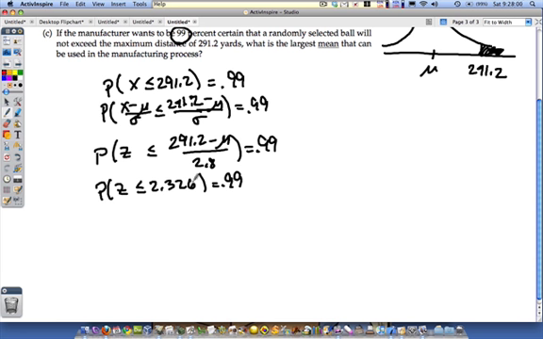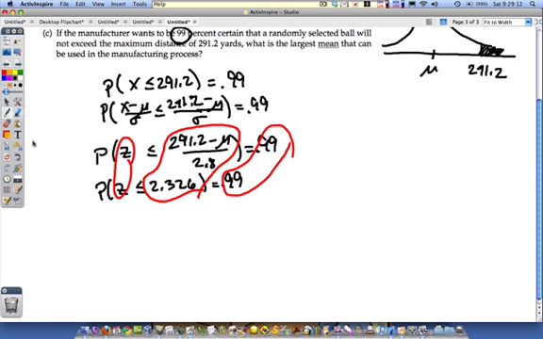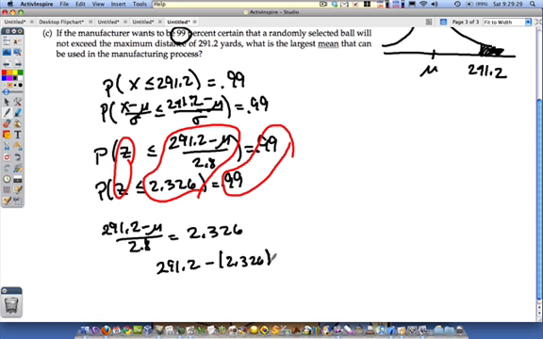Okay, notice these statements. They're basically identical. We have z here. We have the 99% left tail area there. If those are all equal, then this has to be equal. And so we have a mathematical equation now, 291.2 minus mu over 2.8 is equal to 2.326. And so we do some algebra, and we get 291.2 minus 2.326 times 2.8 equals mu.